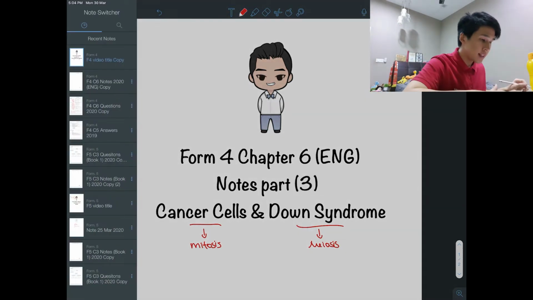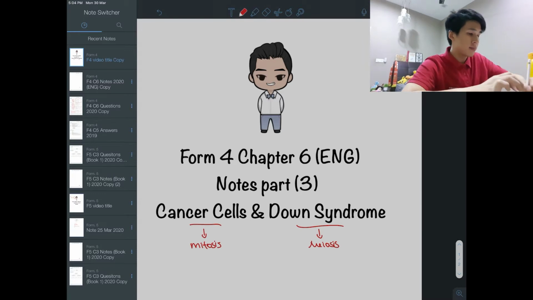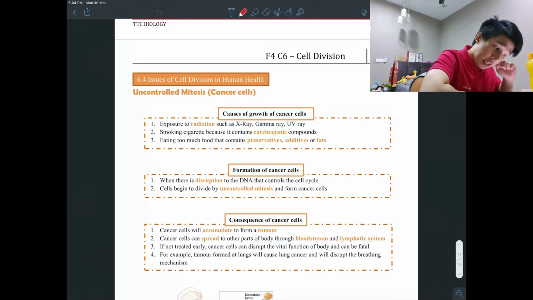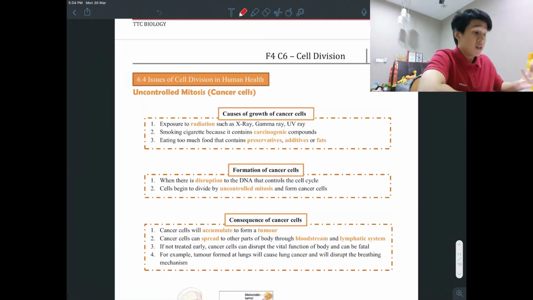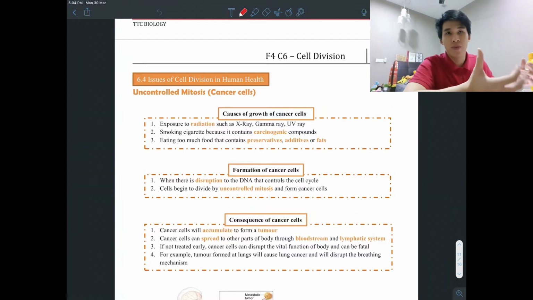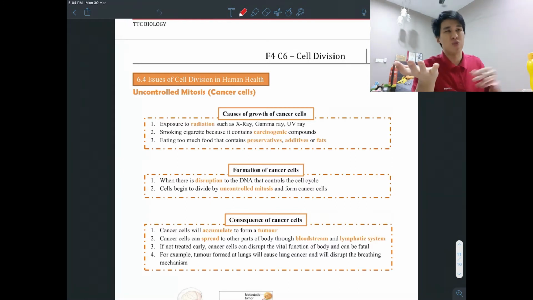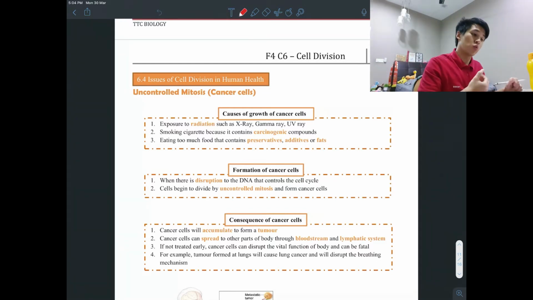Issues of cell division in human health. So cancer, and also just now we mentioned Down syndrome, right? It actually occurs due to problems related to mitosis and also meiosis. So if mitosis and meiosis go wrong, it could lead to these two problems, cancer and also Down syndrome.